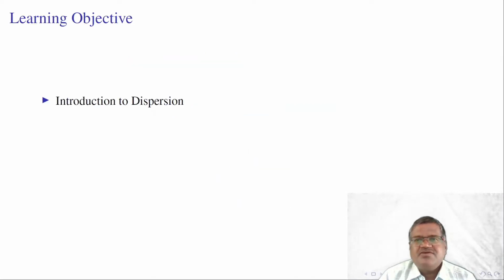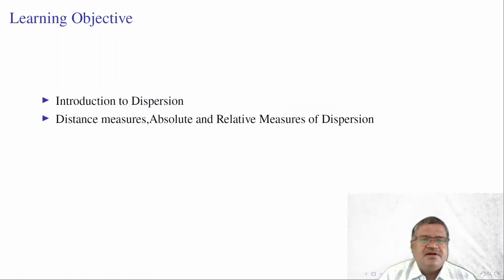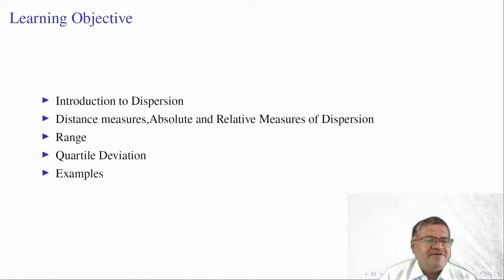The learning objective of this lecture is to introduce the concept of dispersion, distance measures and absolute measures, relative measures of dispersion, range. The second measure of dispersion, quartile deviation, examples of range and quartile deviation.